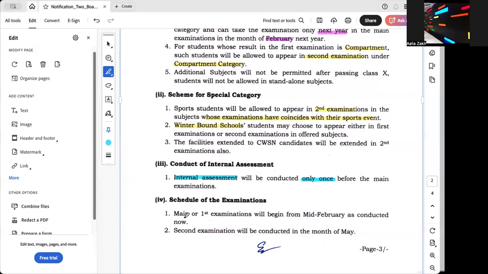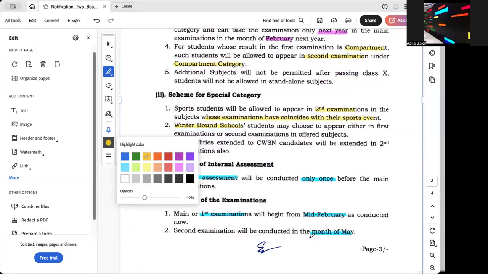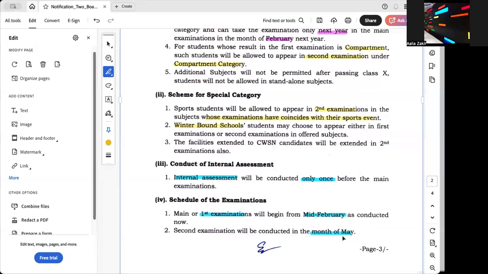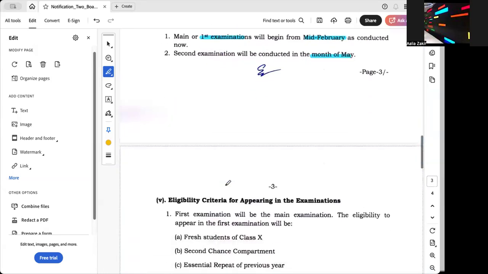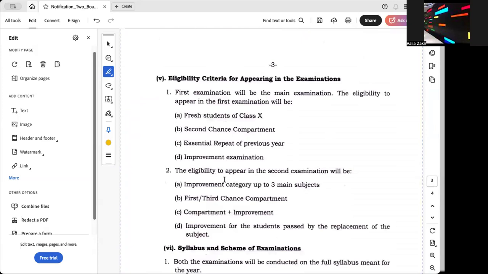Now, the schedule of the examination has also come. That is the first examination. The first round will begin from mid-February as always. So that is the regular exam and that stays as it is. And the second examination will be conducted in the month of May. So this is your extra, the new exam that is going to be in the month of May. All right. So these are the points that have been discussed in the circular. Now we have some more points here.